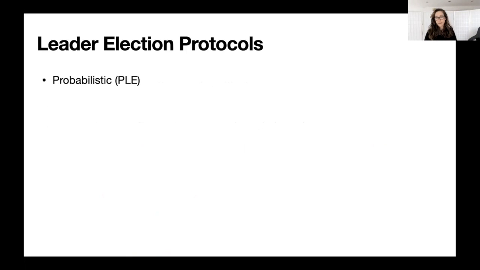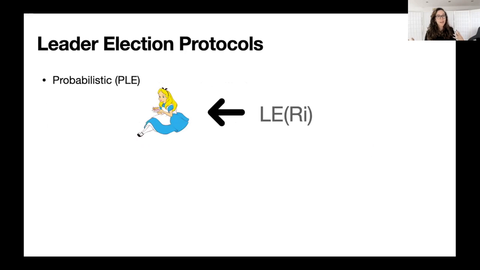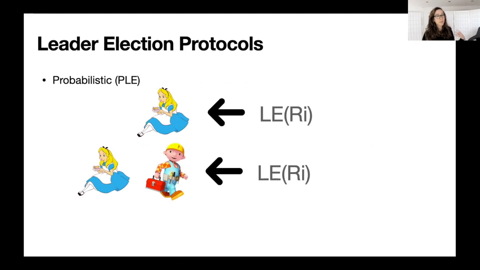Most leader election protocols are probabilistic. What it means is that very often they will elect one leader, Alice, but from time to time, it could happen that more than one leader is elected. So it could be Alice and Bob that are elected in the same round. Also, what could happen is that no one is elected leader in some round.